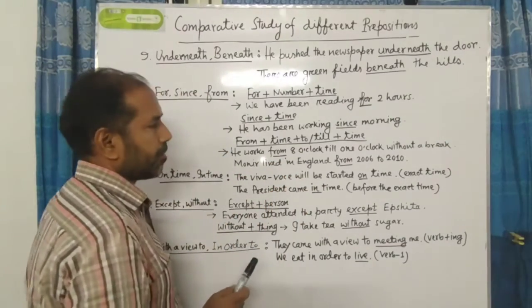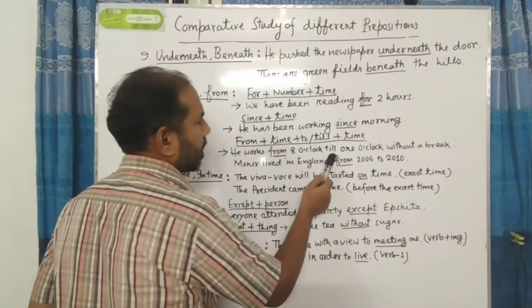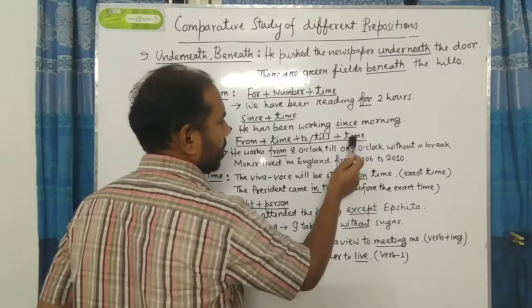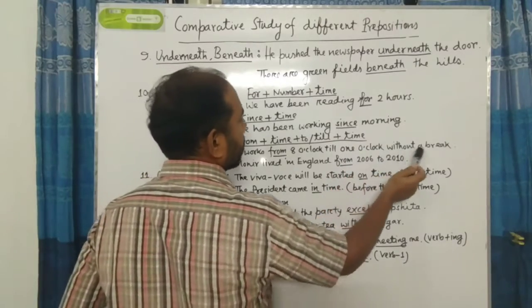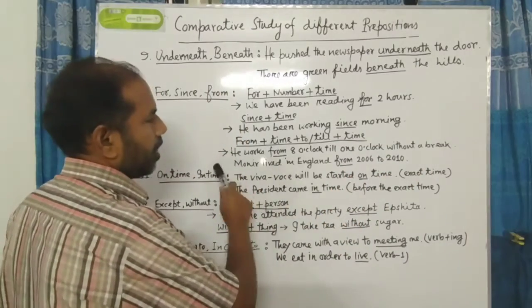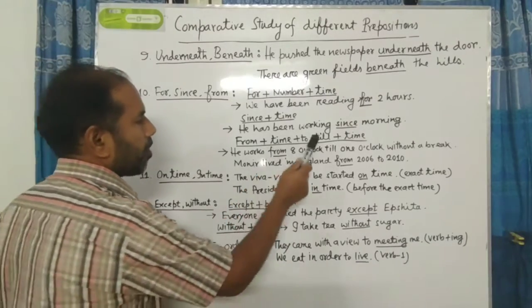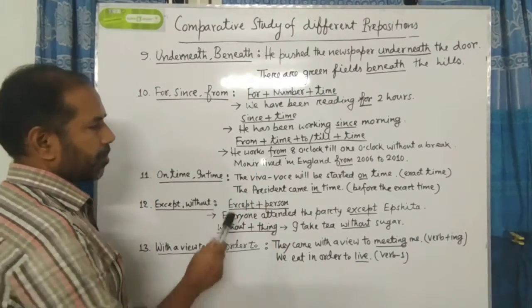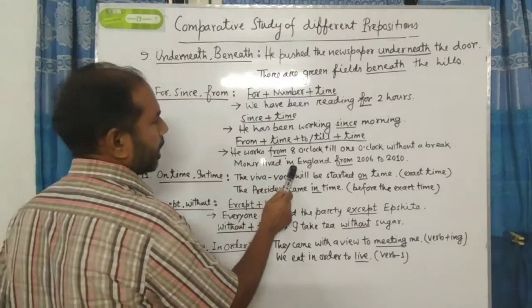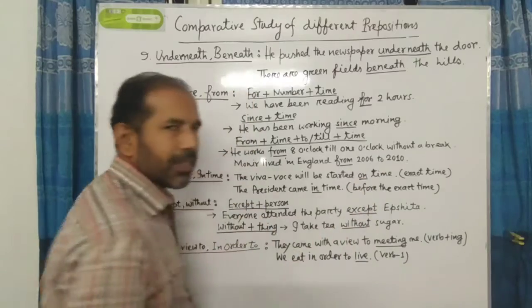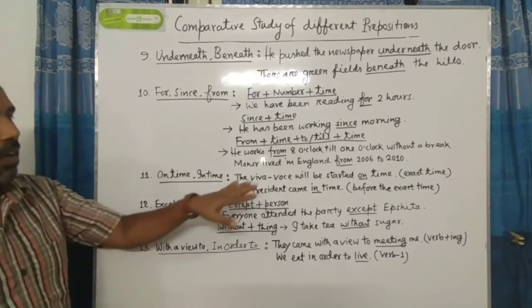This is also a time. So if we analyze the sentence, we get this formula. Now another example: Moni lived in England from 2006 to 2010.